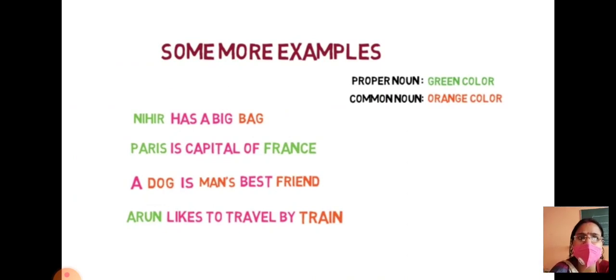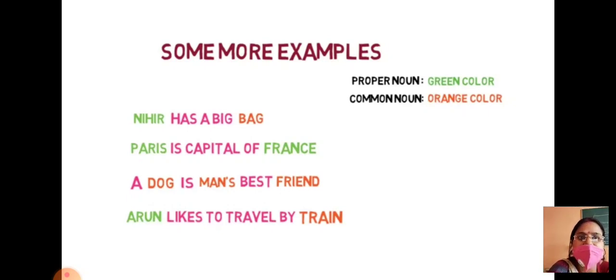But before seeing these examples, just remember the green color indicates a proper noun, and the orange color indicates a common noun. So, Nihir has a big bag. Bag indicates any kind of bag, but Nihir is the proper person here. Paris is the capital of France. Paris is a name of a city and France is the country where Paris is the capital, and you cannot call Delhi Paris. In the very same way, France and Paris are proper nouns.